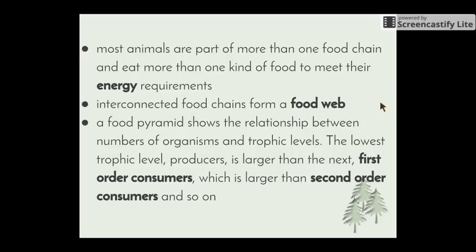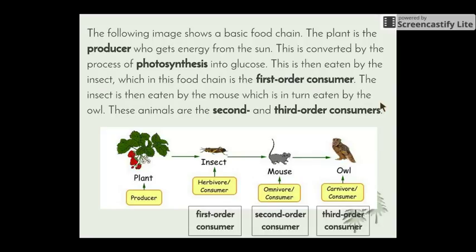We can think of this like a football field. There's obviously a couple thousand blades of grass in a football field. You wouldn't find a couple of thousand insects and a couple of thousand birds eating the grass and then eating the insects. So as we move up, the organisms usually get bigger as we move up the order of consumers. Therefore, we don't fit as many of them in the ecosystem.